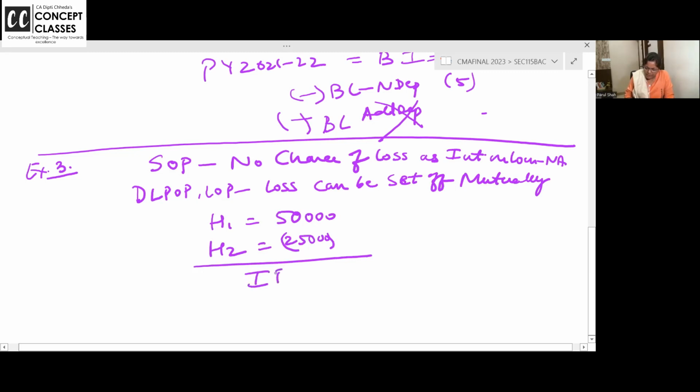What is the total income from house property? 25,000. Are you all with me? Can I set off loss mutually? Yes. But loss cannot be set off outside. You cannot set off the loss outside and carry forward if you are going for the alternative tax regime. That's what it is saying.